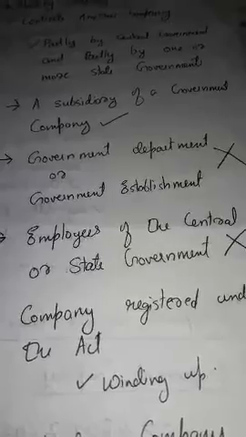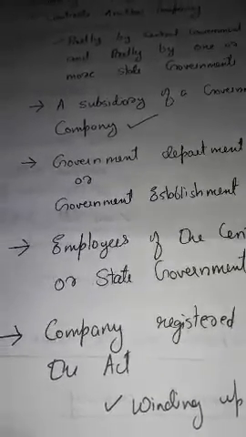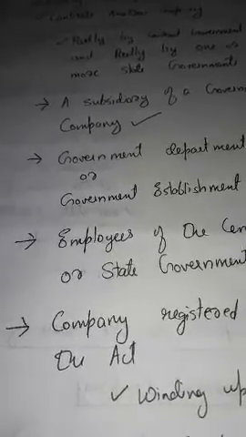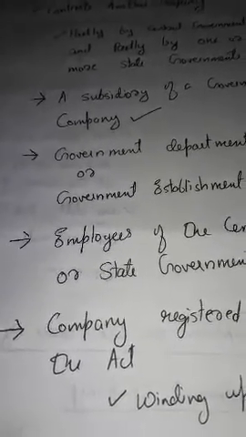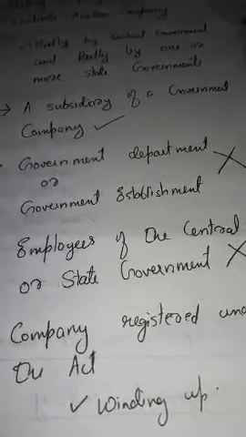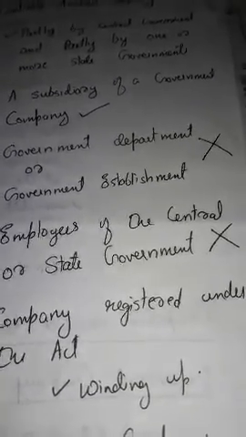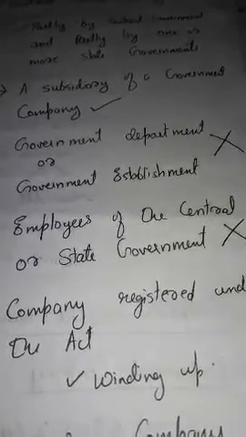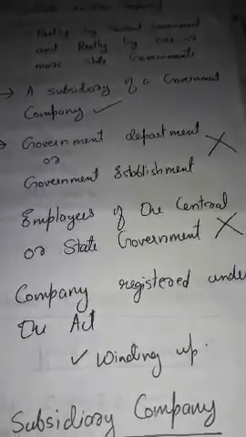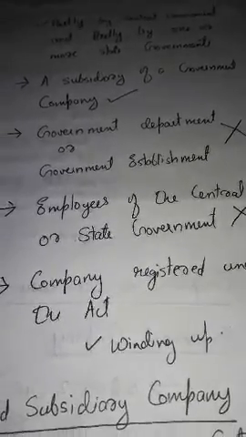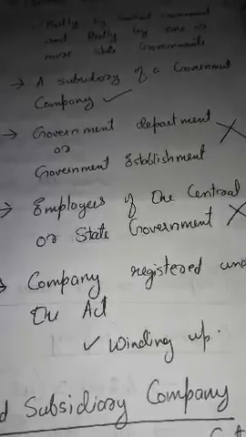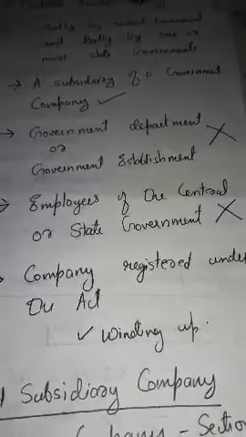If a government company already exists, any company which is a subsidiary of that government company is also a government company. And these government companies are not at all government departments or government establishments.